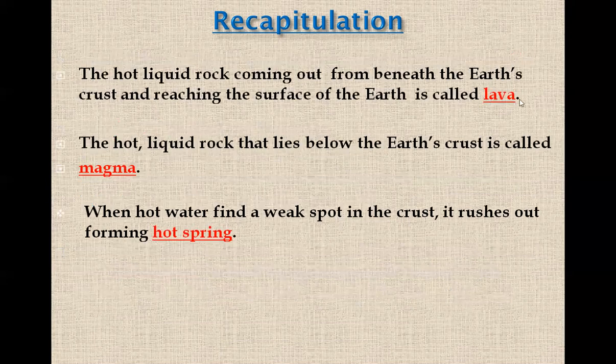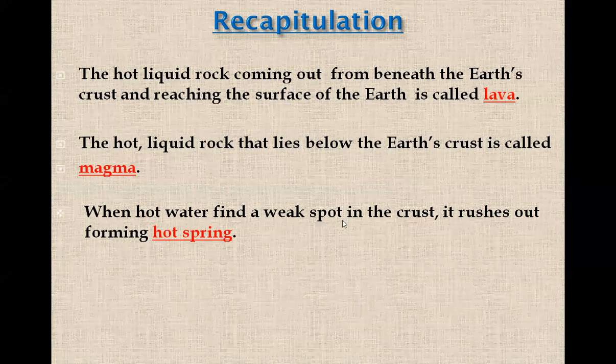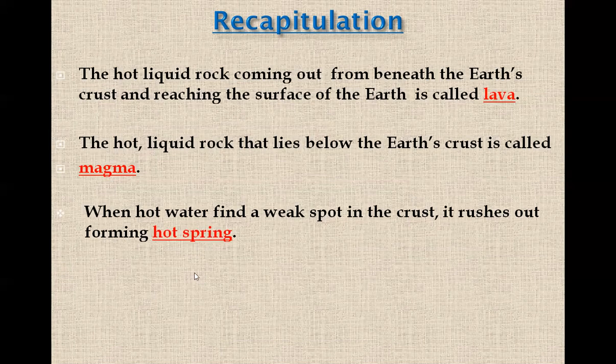Now, what is lava? The hot liquid rock coming out from beneath the Earth's crust and reaching the surface of the Earth is called lava. The hot liquid rock that lies below the Earth's crust is called magma. And what is hot spring? When hot water finds a weak spot in the crust, it rushes out, forming hot spring.